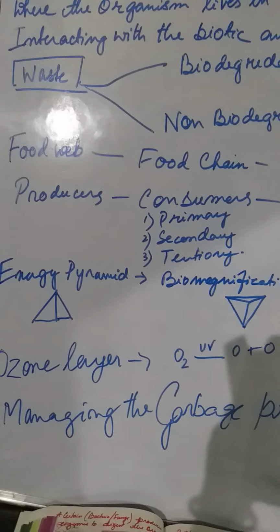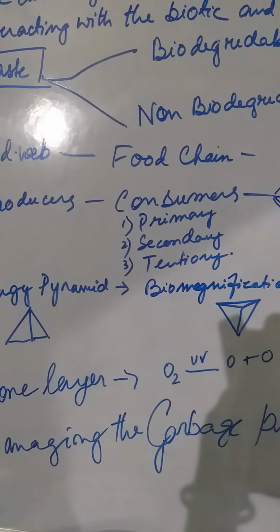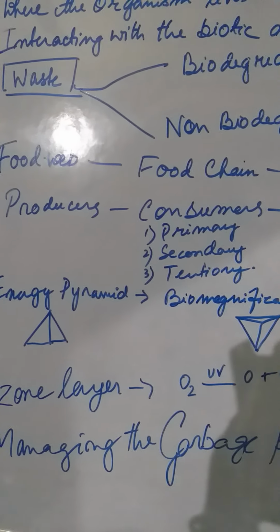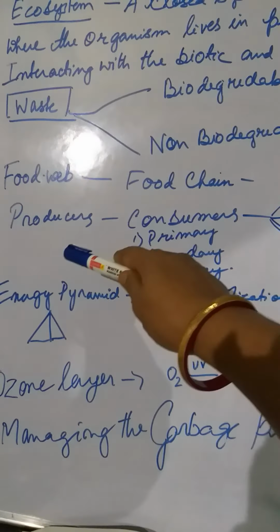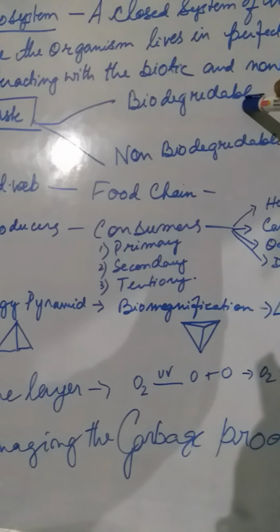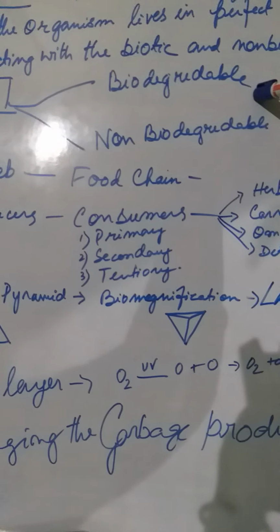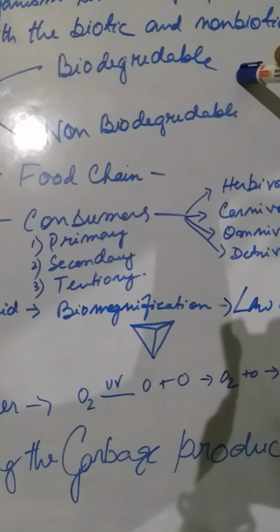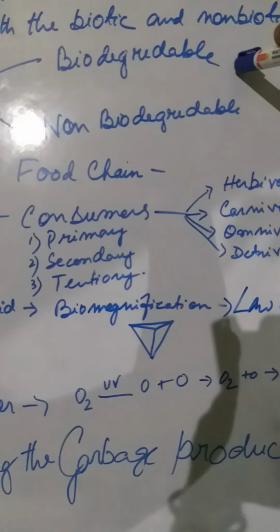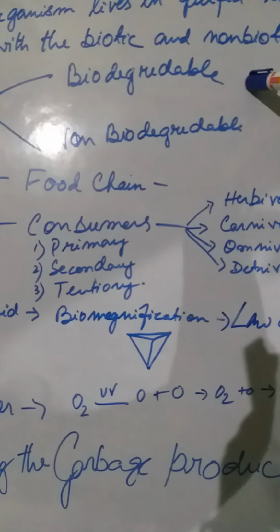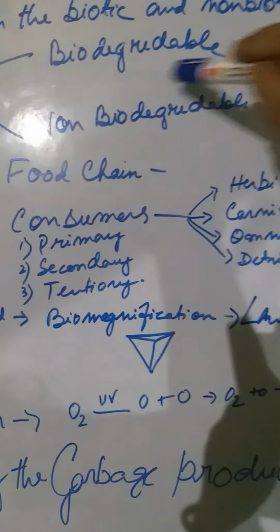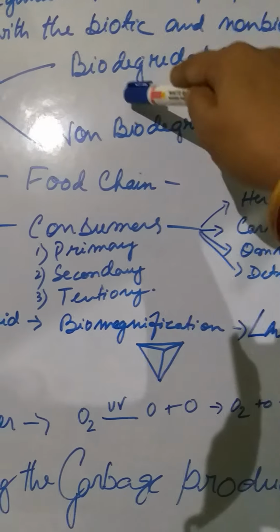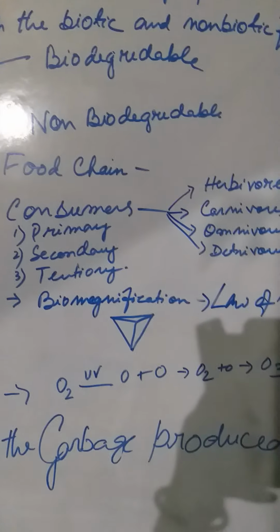What is waste? Anything that is not useful for human need is termed as waste. So this waste material can be divided into two categories: biodegradable and non-biodegradable. Biodegradable waste, for example, your dead plants, leaves, roots, vegetable peel, these are known as biodegradable. That means these things go back into nature.